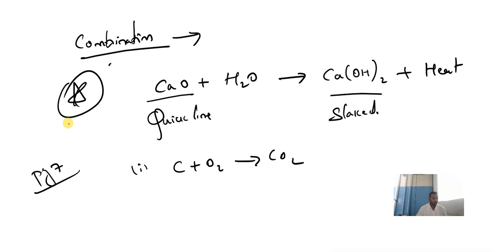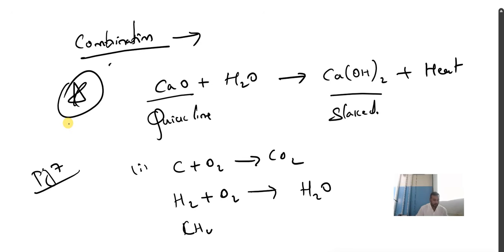Burning of coal. Formation of water: hydrogen and oxygen combine together and water is formed. Can you see these two examples? Understood? Burning of coal or formation of water. Or burning of natural gas, that is methane plus oxygen gives carbon dioxide plus water.